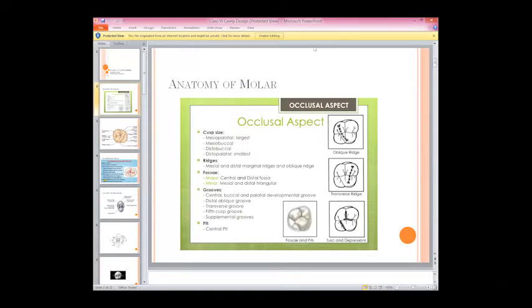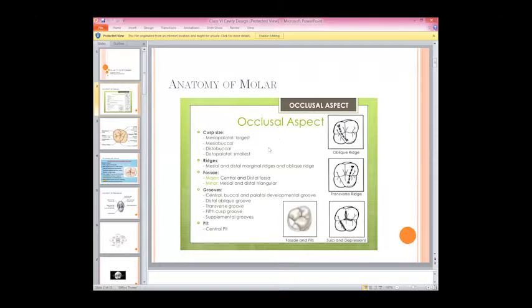If we are concerned about the anatomy of the molar, this is basically an occlusal aspect. The occlusal aspect is the aspect of the tooth that you see if you look at the tooth from the top. There are a few landmarks you need to understand.